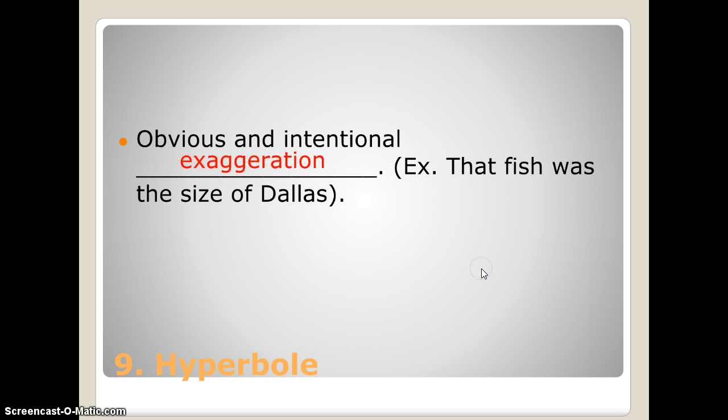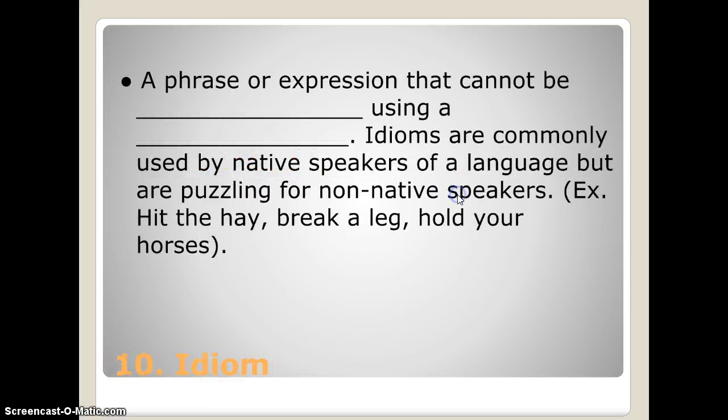A hyperbole is an obvious and intentional exaggeration to create some kind of effect, to grab your attention, or to get you to picture something in your mind. For example, that fish was the size of Dallas. There's no way that a fish would actually be the size of the city of Dallas. We're exaggerating to try and let you know how big the fish actually was, how big it was in comparison to a normal size fish.